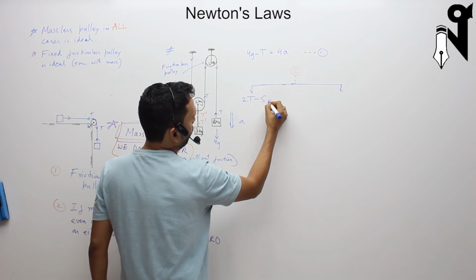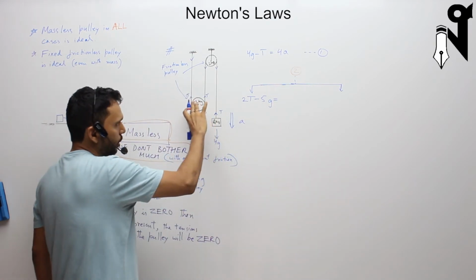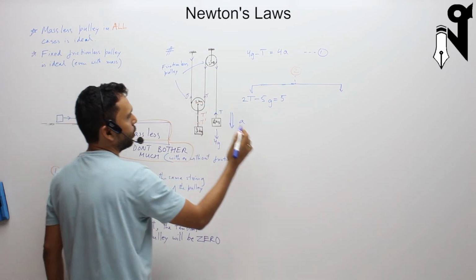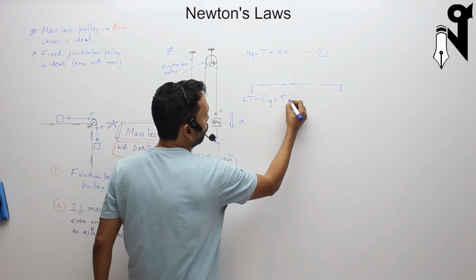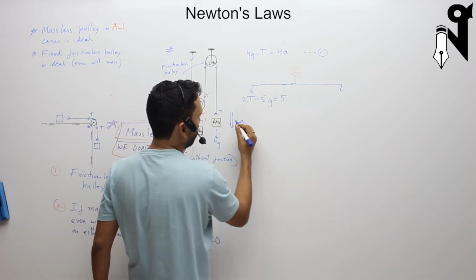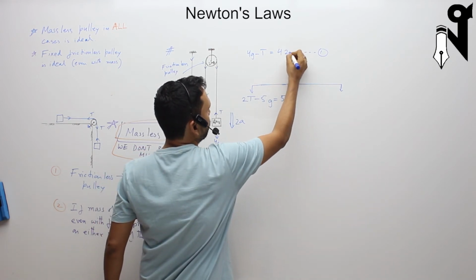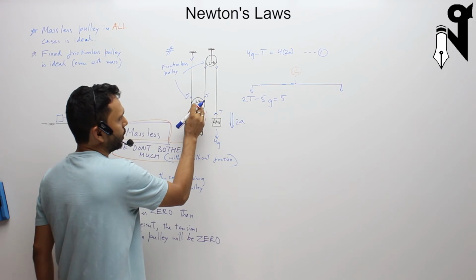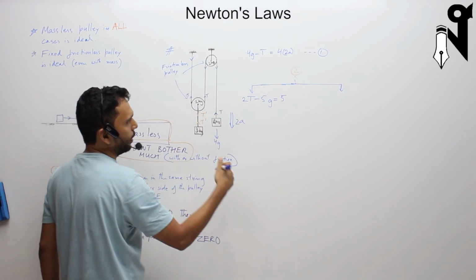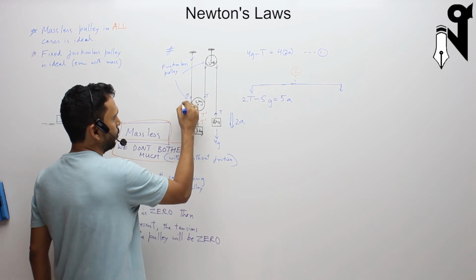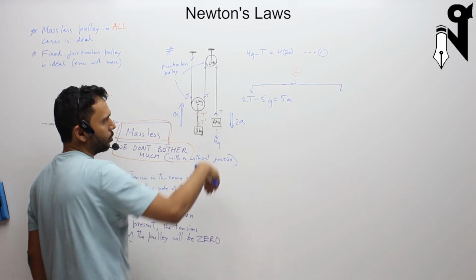2t minus 5g is equal to the total mass, which is 5, times the acceleration upwards. It will be a by 2, so shall I write it as 2a over here, as the acceleration of this. So we know the constraint. If it moves by a, it will go down by 2a. So this pulley and this thing goes up by a. If this goes up by a, this goes down by 2a.